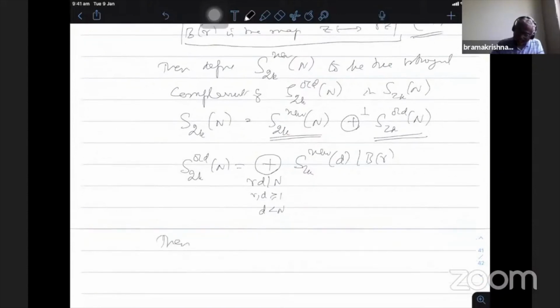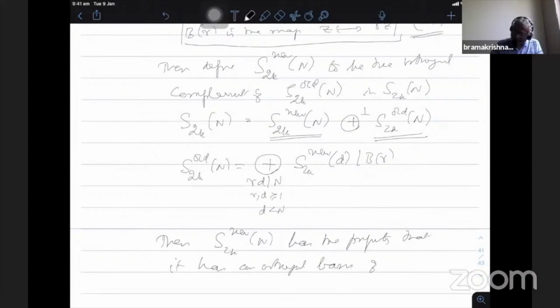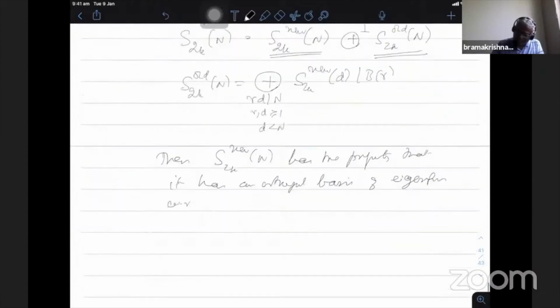Then S2K new n has the property that it has an orthogonal basis of eigenforms with respect to all Hecke operators, including p dividing n, which was lacking there.